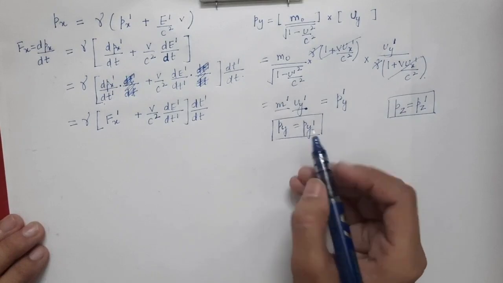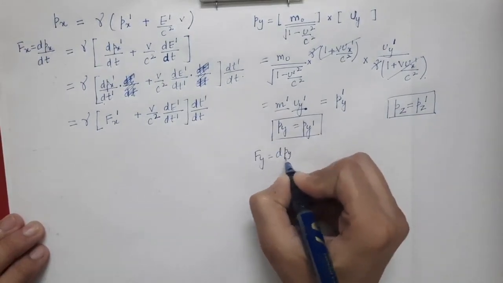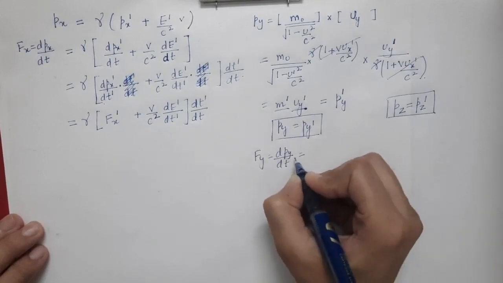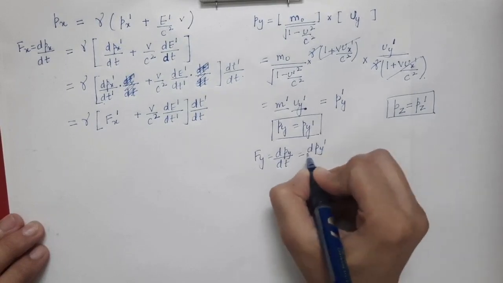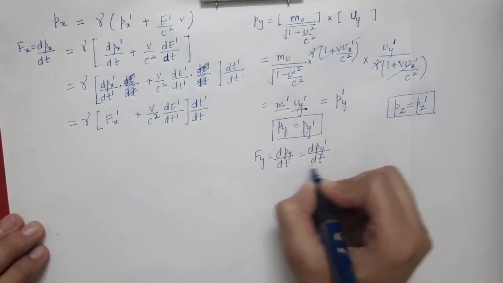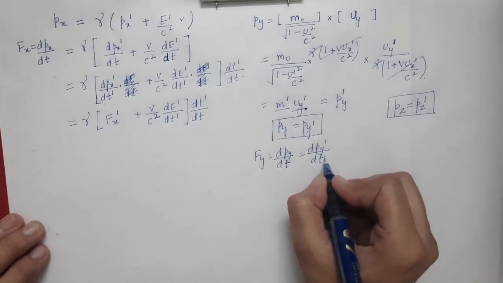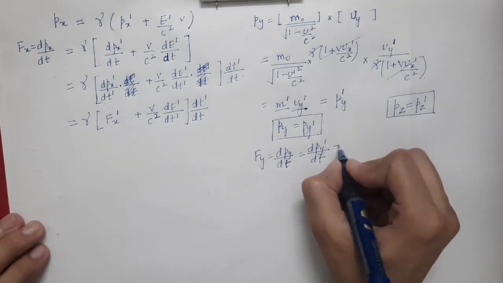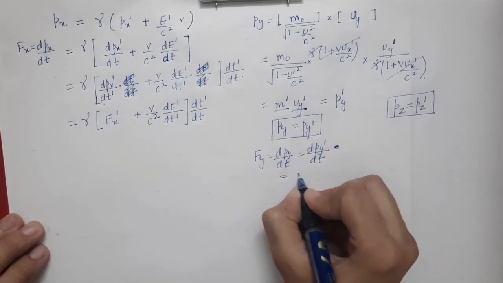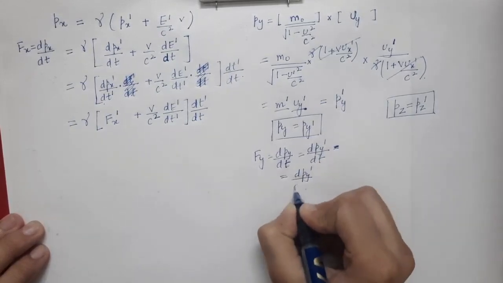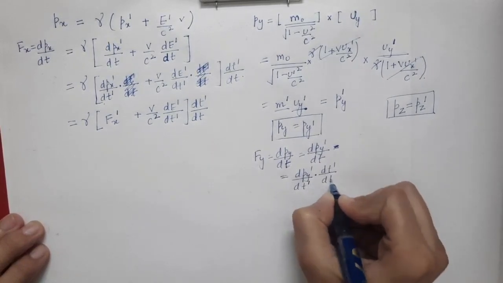Similarly, we can do the time derivative. So fy will be nothing but dpy by dt, and that will be the time derivative of the right hand side. This can be written as dpy prime by dt, where in the denominator you have the t variable. This can be written as dpy prime by dt prime times dt prime by dt.